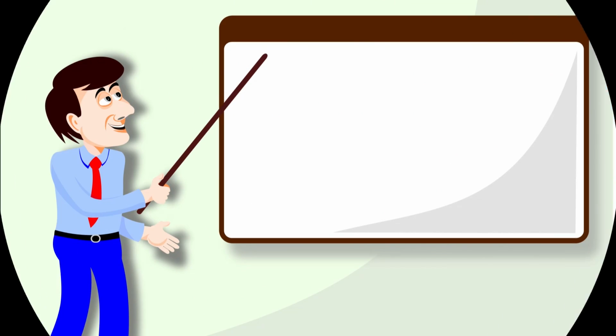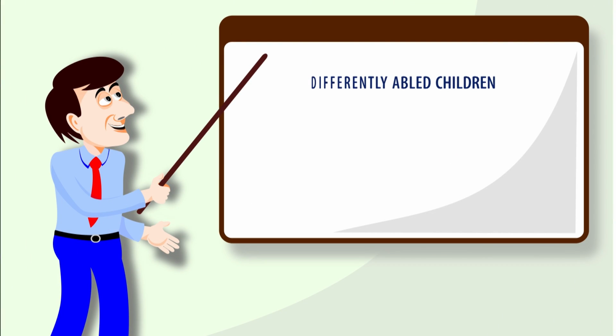In this way, the above modifications in the education system are required to facilitate differently able learners to overcome their hindrances and assist them in actualizing their potentials. This is important to note here that just like normal children, differently able children too have potentials.